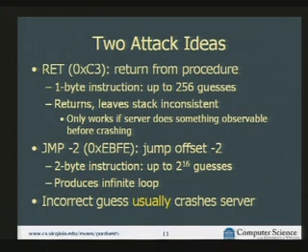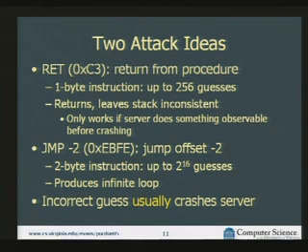The problem with the return attack is even if the guess is correct, the process is likely to crash soon anyway, because it leaves the stack in an inconsistent state. So this only works on vulnerabilities where the server does something that we can observe remotely before it crashes. So what I'm going to focus on today is the jump attack, which works on almost all vulnerabilities.